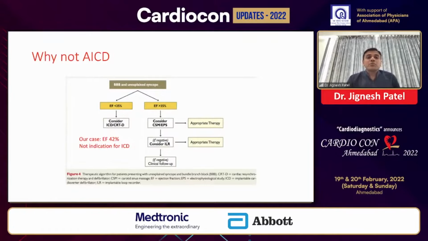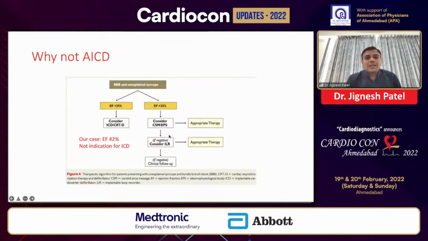Now coming to why not to put an AICD, if you look at the guidelines, it clearly says that in patients with bundle branch block and unexplained syncope, the ICD will be recommended when LV dysfunction is severe, ejection fraction less than 35%. Then only it is recommended, because ventricular tachyarrhythmia causing a syncope occurs only when there is significant LV dysfunction. In patients with a mild LV dysfunction with a small apical scar, such patients are very less likely to get tachyarrhythmias in their lifetime. So the AICD is not warranted in such patients.